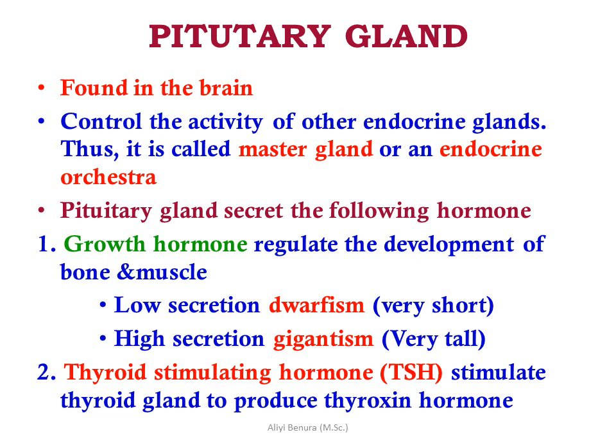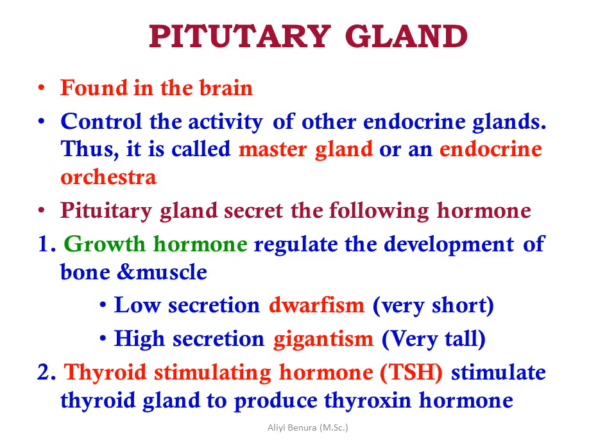The pituitary gland secretes the following hormones. One, growth hormone, which regulates the development of bones and muscles. Low secretion of growth hormone is known as dwarfism, which makes very short people, and high secretion is called giantism, which makes very tall people.